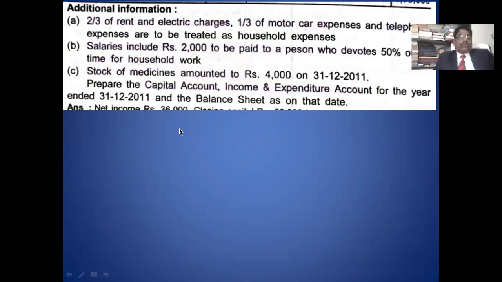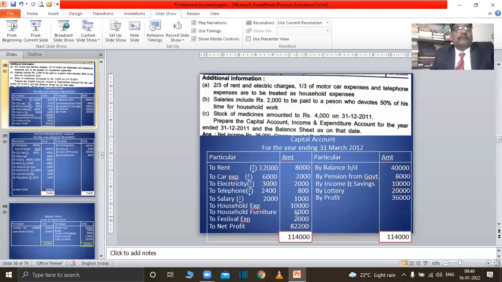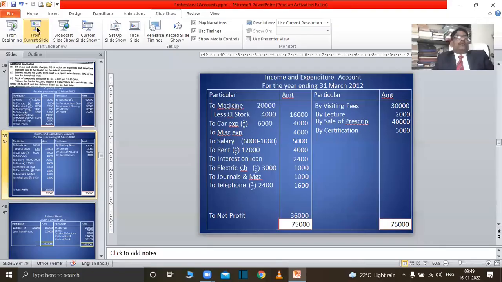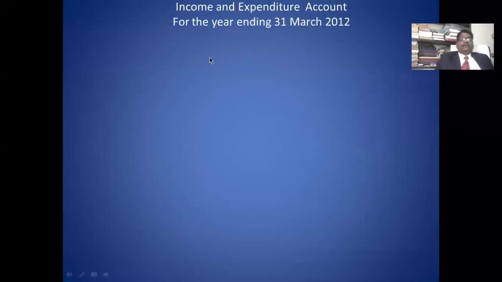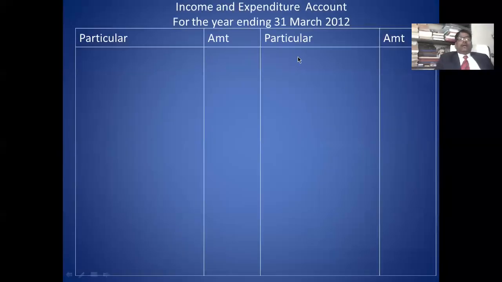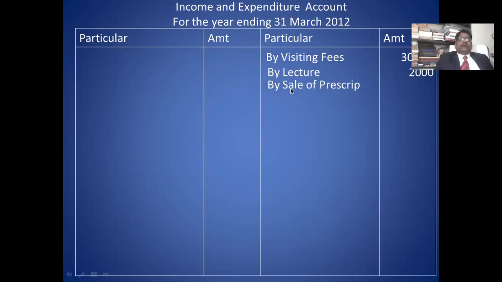Now you see the solution. First, we prepare the income and expenditure account. In the income and expenditure account, first you write the visiting fee. It is the income of profession. Next, you write the lecture. Lecture is also related to his profession.